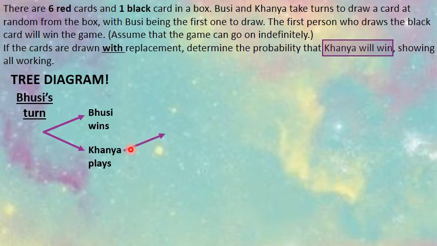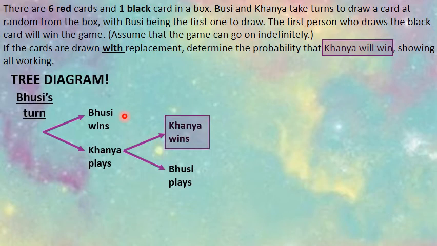Let's think about, if Kanya plays, then either Kanya can win or he could lose, right? So we can get Kanya wins, and if Kanya loses, then Busi plays, right? But look at the question. It's saying Kanya will win is what we're aiming for. And there we go. We have Kanya wins. So let's think about the path that is followed in order to get Kanya winning the game. The first person who draws the black card will win the game.